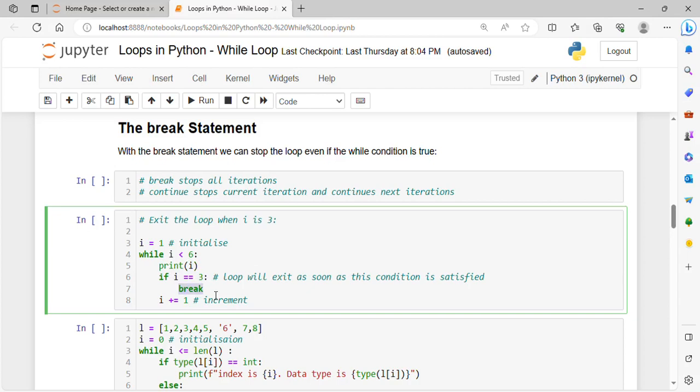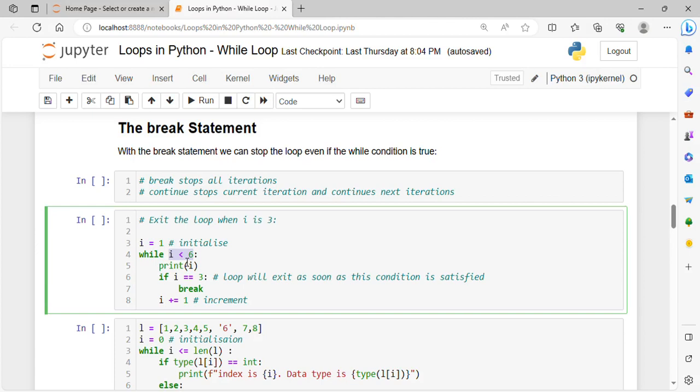When this condition is true, I equals 3, it will go into this if block, and there is a break here, so the iteration will stop here itself when I equals 3. There will be no iteration for I equals 4, no iteration for I equals 5, and obviously no iteration for 6 also, because this condition here itself will become false if I equals 6.